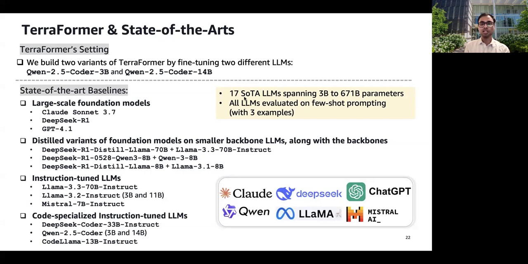First, large foundation models like Sonnet 3.7. Second, distilled variants where large models are compressed into smaller backbones. Third, instruction-tuned LLMs like Llama 70 billion instruct. And fourth, code specialized models such as DeepSeek Coder, Qwen 2.5 Coder, etc. So overall, we believe this is a comprehensive and diverse set of baselines that we benchmark against.